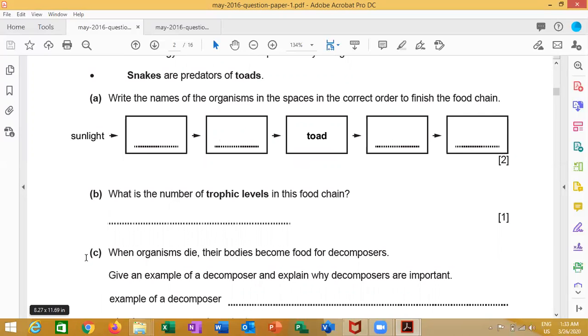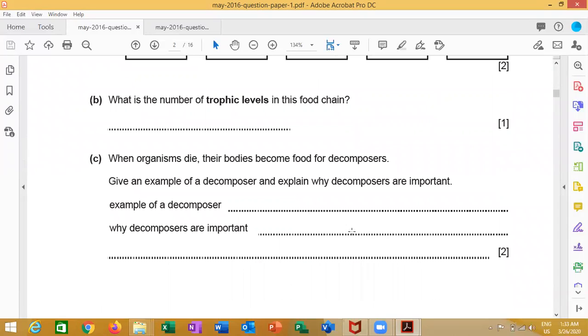Question C, he wants you to give an example of a decomposer and explain why they are important. What is meant by decomposers? They are microorganisms that break down. You should write the words break down dead bodies or plants. Examples of decomposers are microbes, fungi or bacteria. Why are they important? Because they break down dead bodies or break down organic matter, or provide the plants with the nutrients needed.